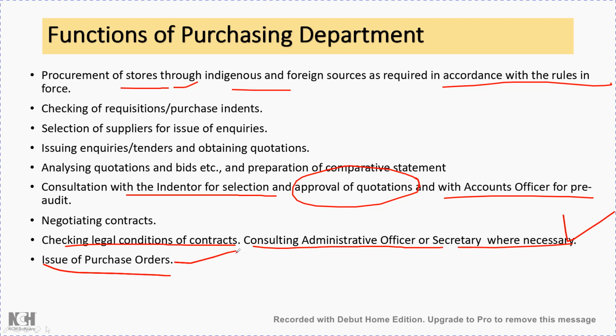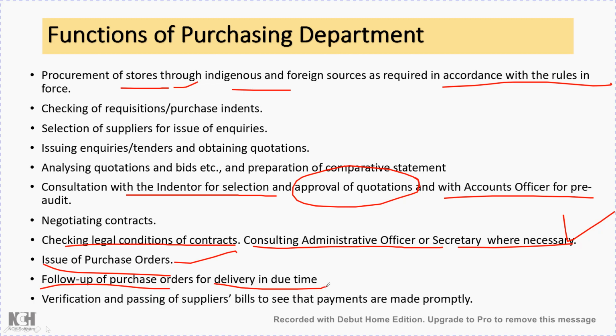This purchase order will be issued by the purchasing department. Then once the purchase order is placed, follow up purchase orders for delivery in due time. Once the purchase order is placed, the supplier needs to supply the required equipment in the given time period. Therefore that supplier needs to be followed up continuously in order to get the required material in time.